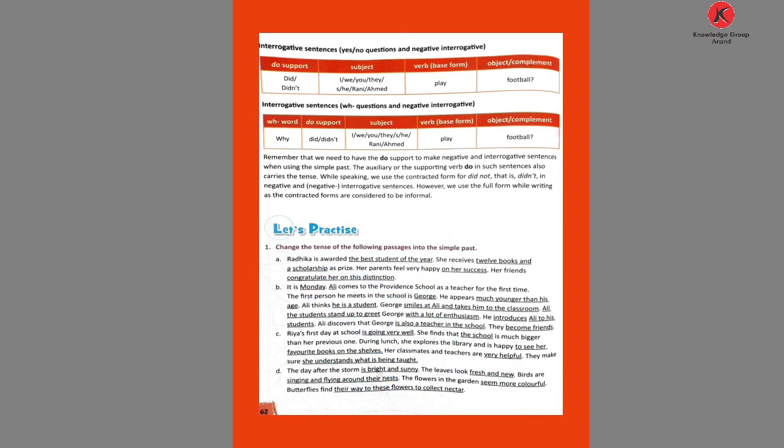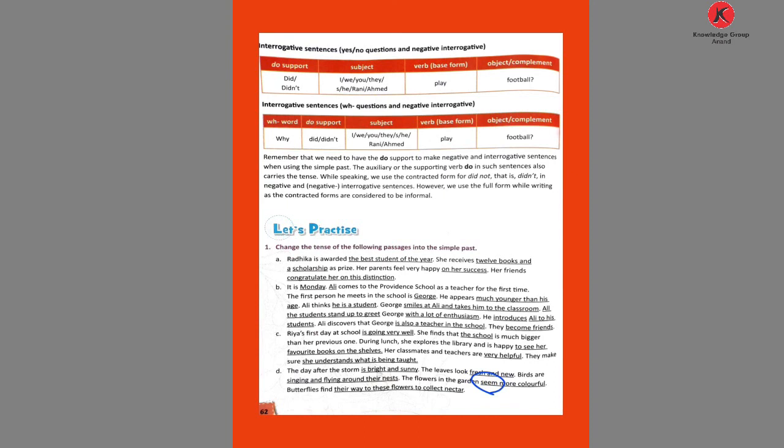Then the day after the storm is bright and sunny. So is changes into was. And the leaves look fresh and new. Look changes into looked. Birds are changes into were singing and flying around their nest. The flowers in the garden seem more colorful.